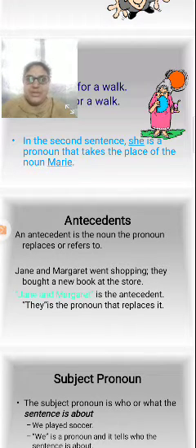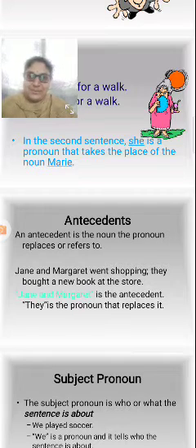Antecedent: an antecedent is the noun that the pronoun replaces or refers to. Janie and Margaret went shopping. They bought a new book at the store. In the first sentence, Janie and Margaret is the noun, and in the second sentence, they is the pronoun instead of the noun.